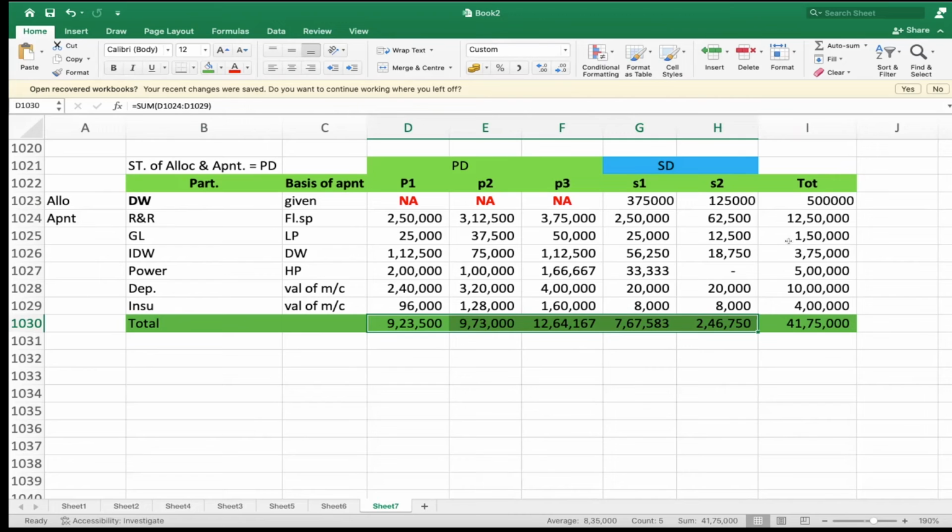Allocation plus apportionment is called primary distribution. Understood? With respect to primary distribution, we should not consider any cost of direct production expenses. It may be direct material or direct labor or direct wages. Direct expenses we should not consider. Direct wages of the production department we should not consider. But all direct expenses of the service departments are indirect cost only, so that we have to consider. Any doubt up to this stage? No, sir.